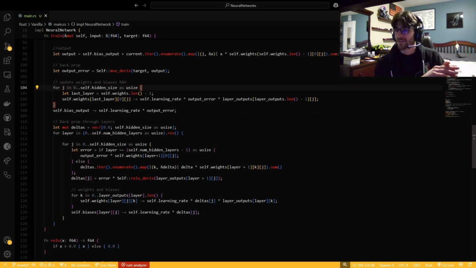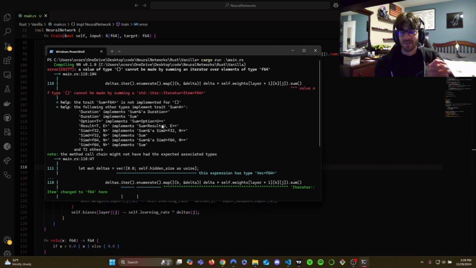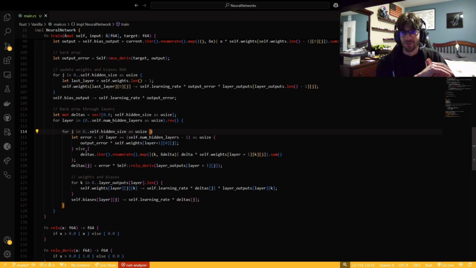Oh, that was why it wasn't. It didn't look like it was full screen because I had to open up my terminal. For some reason my VS Code doesn't believe that I have Rust installed, even though I do. So I just run from the terminal. Doesn't matter.